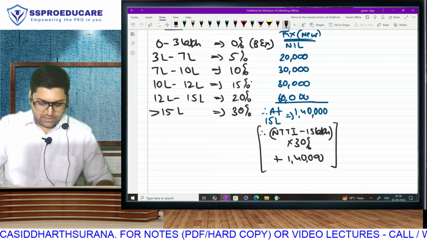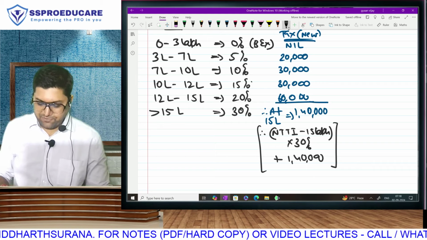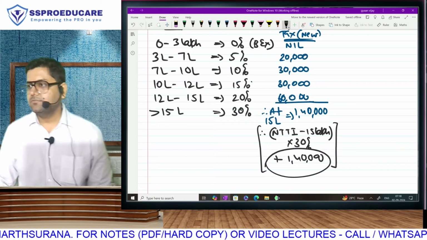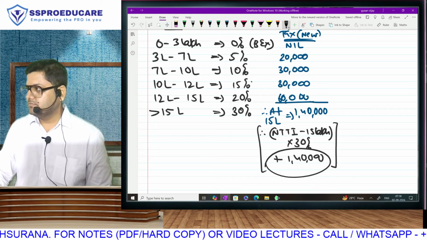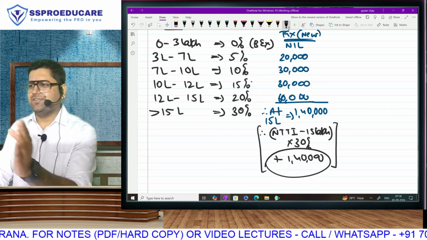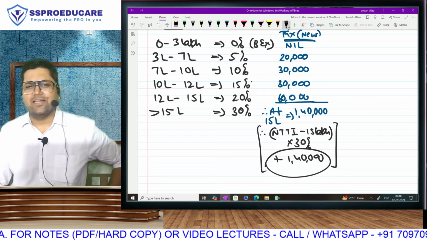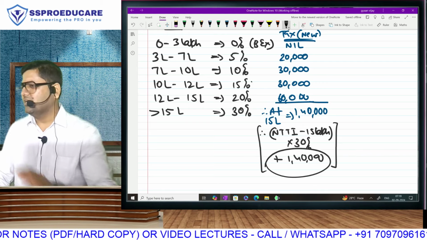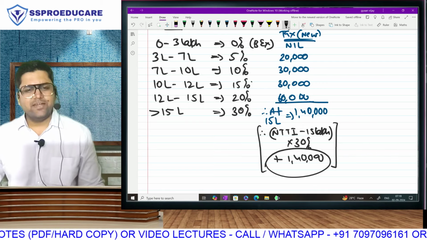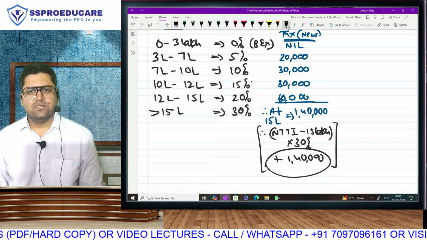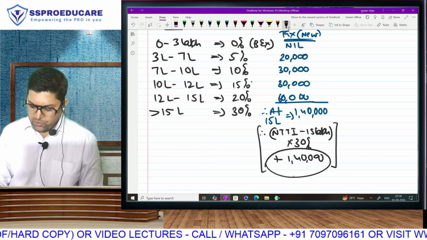Till last year, this amount used to come to 1,50,000. Because of that, 0 to 3, 3 to 6, 6 to 9, 9 to 12, you can sit and calculate in your office if you're filing returns. In your exam, it is irrelevant. You have to learn these slabs. Is it clear? How you are going to calculate?